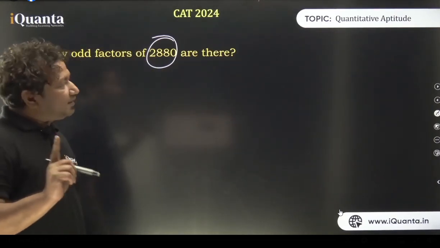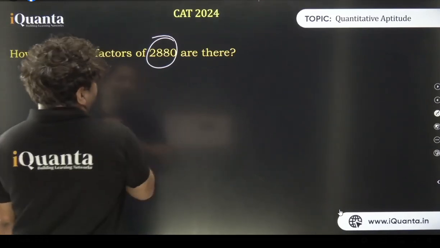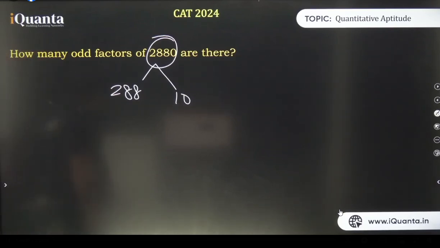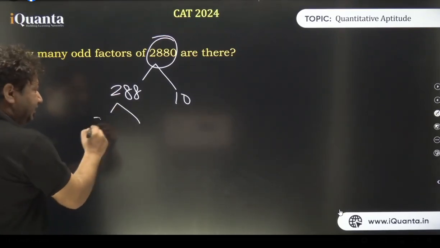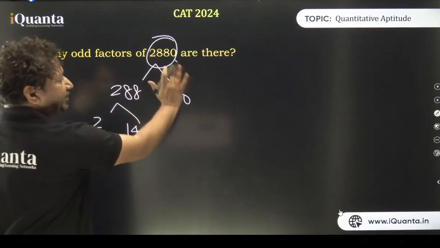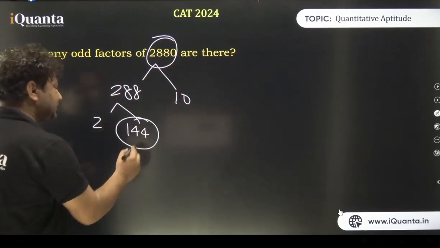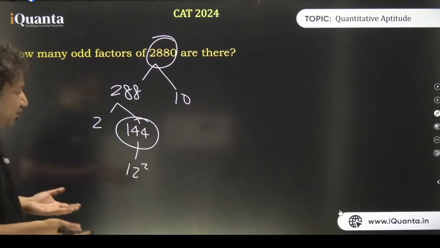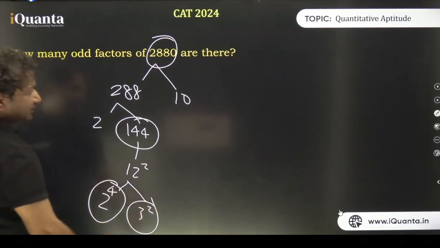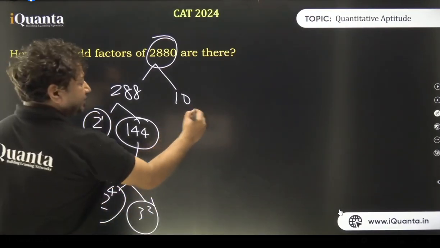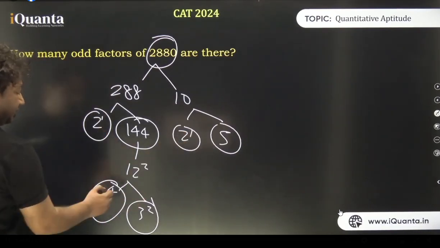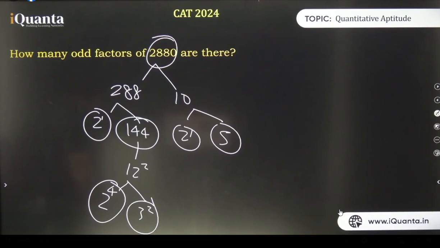2880. When I look at this, there are certain things that come to my mind. I can see that this is 288 multiplied by 10. By the way, 288 is a very familiar number. How? Because it is nothing but double of 144. यहाँ familiar 144 तो है. तो ये देखते ही 144 दिमाग में आया, 0 आया. So 144 is familiar. Why? Because 144 is the square of 12, isn't it? And 12 is 2 square into 3. 2 square into 3, उसका square 2 to the power 4 into 3 square. So now I have this. And here I have one more 2. So in my mind, I did this. And then I counted the number of 2's. 1 plus 4 plus 1 is 6. 2 3's and 1 5. Got it?